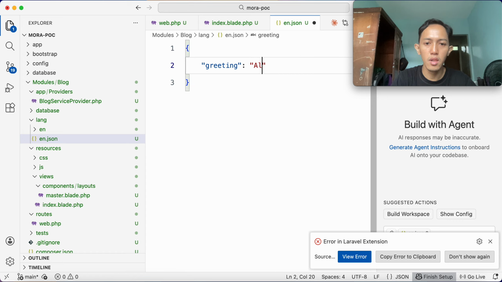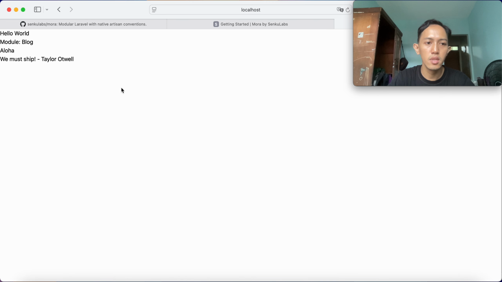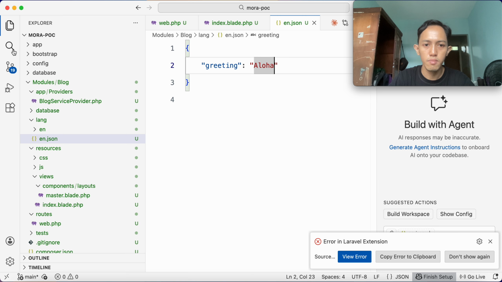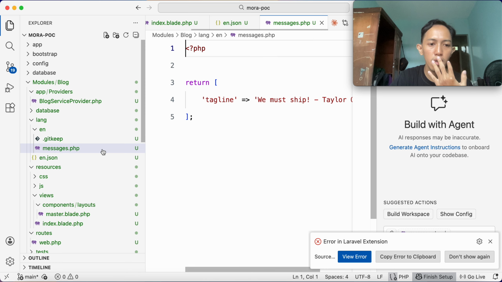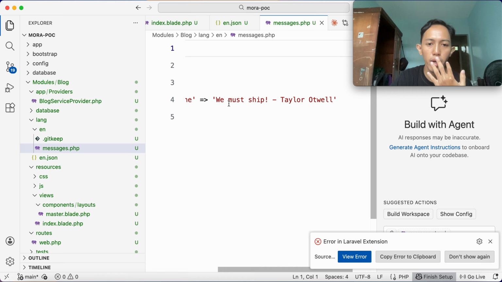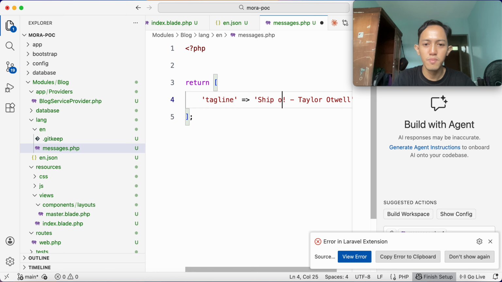If I put aloha and save it and I hit refresh, it will be like this one. Okay, and if I put a tagline here, we must ship by Taylor Otwell, but I see his Twitter profile. The word changed like this: ship or die.